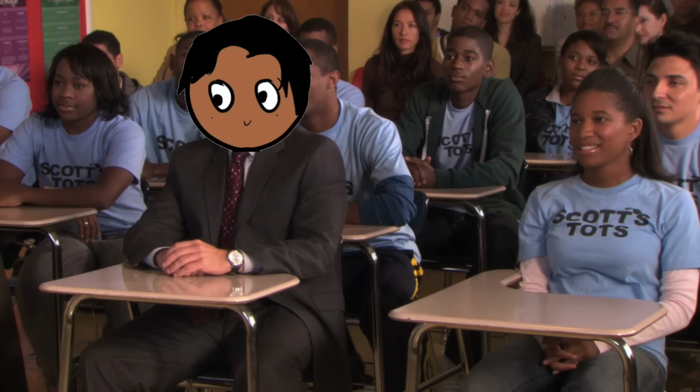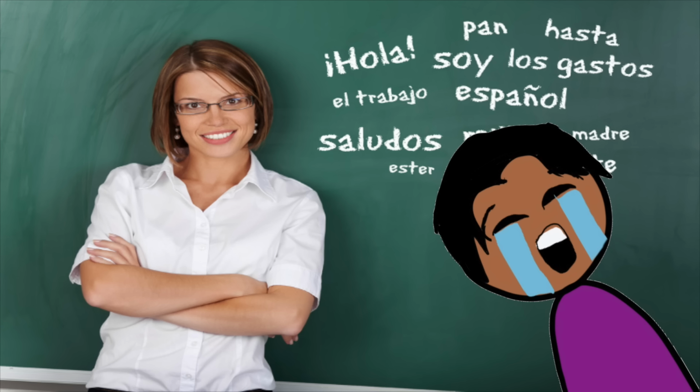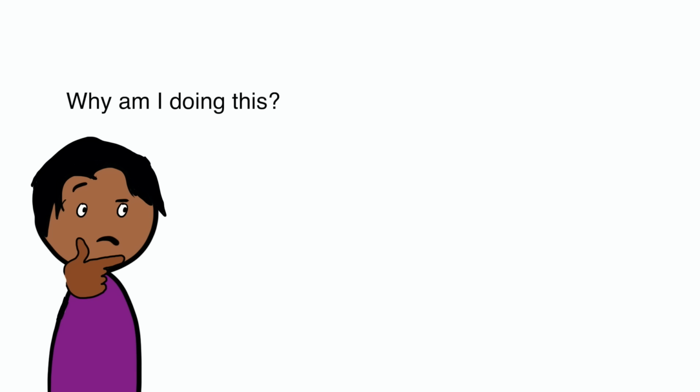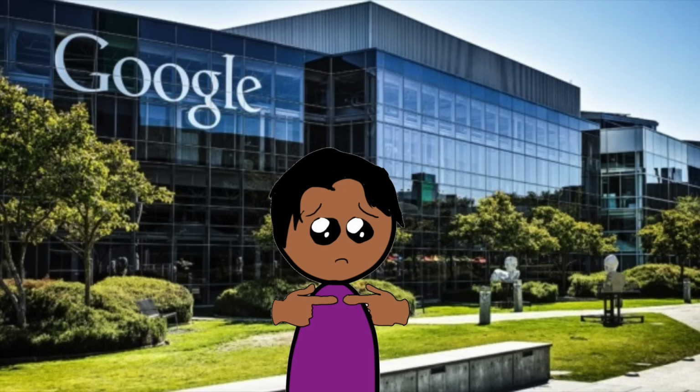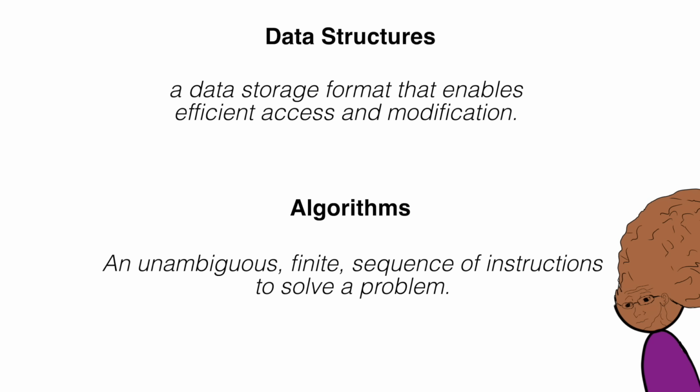The most important part of learning something new is that you actually want to learn it. This is why I failed out of Spanish 1. So before we start, ask yourself, why do you want to learn this? Don't do it to get a job at Google. Do it because learning this changes the way you think.